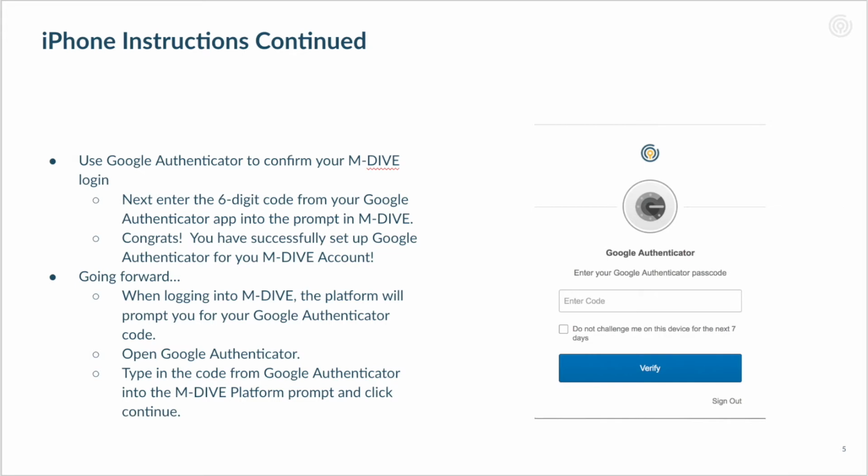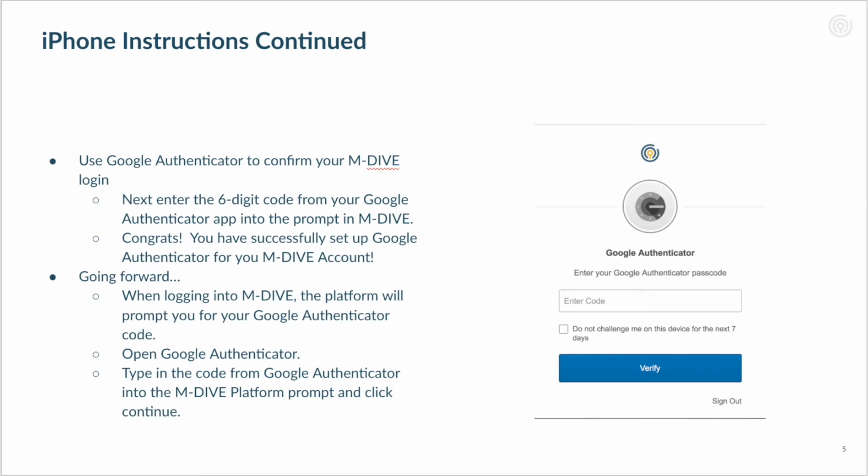Next, you will use the Google Authenticator application on your iPhone to confirm your mDive login. To do this, enter the 6-digit code from the Google Authenticator app on your iPhone into the prompt in the platform on your computer. Once you've entered the code, congratulations, you have successfully set up Google Authenticator for your mDive account.